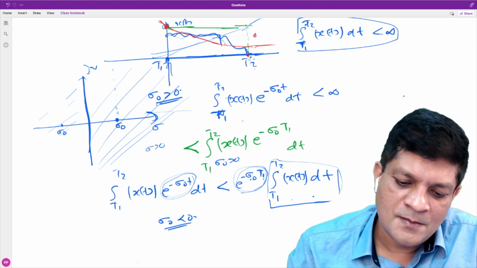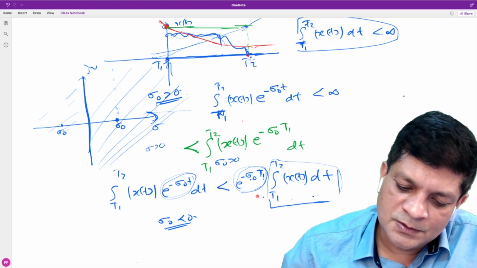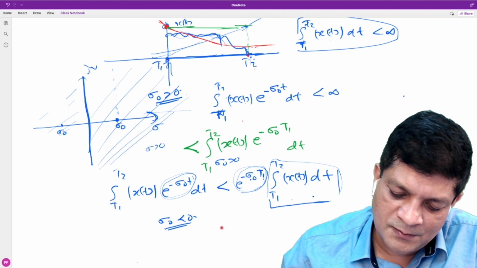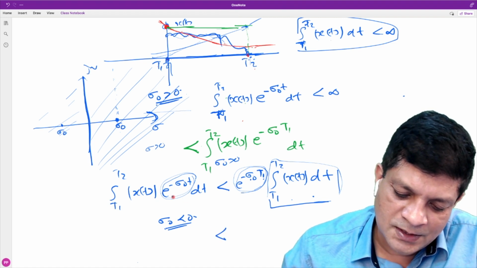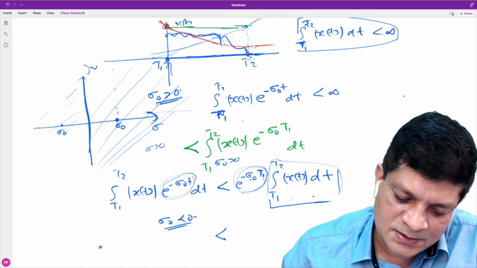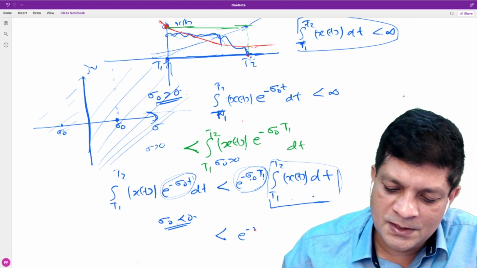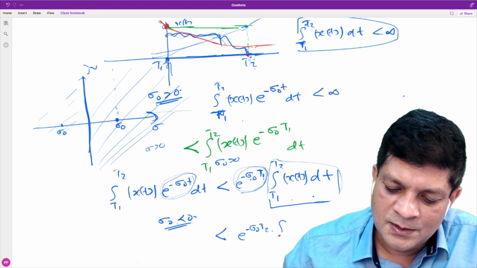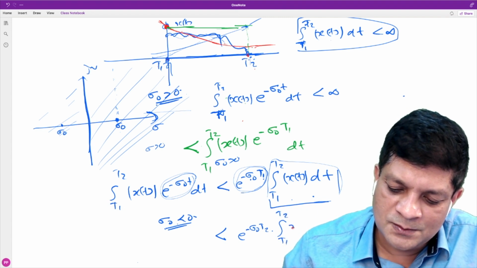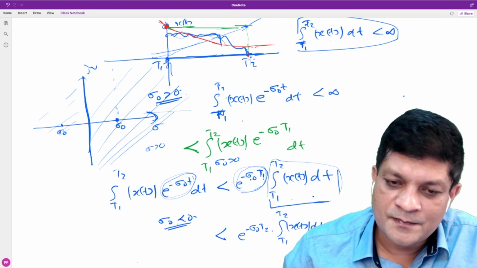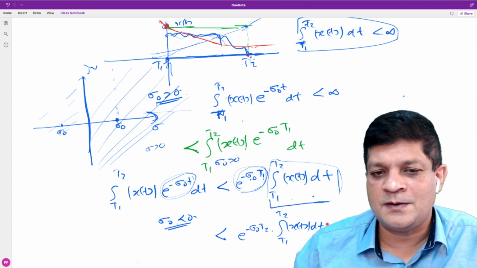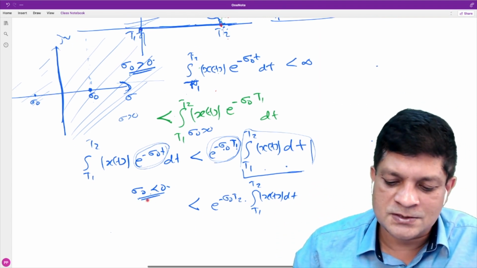It is the value at t2. So using the same argument, we can say that if sigma naught is less than 0, then this integral is less than e to the power minus sigma naught t2 into integral t1 to t2 mod x(t) dt. Is it that?